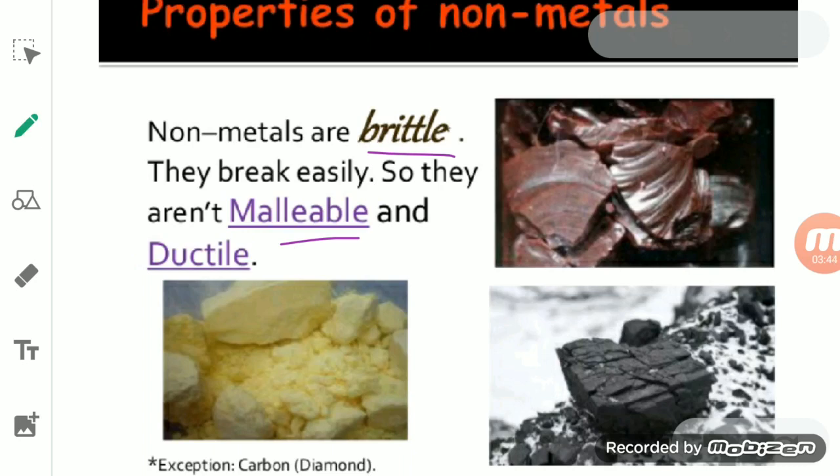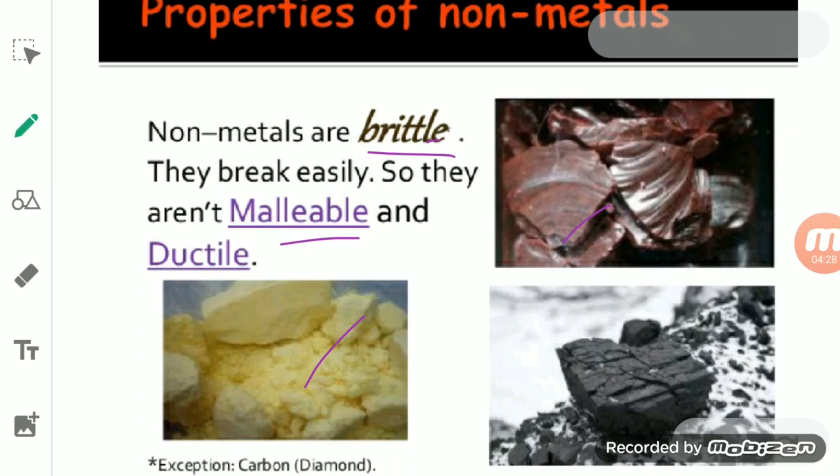For example, sulfur or phosphorus. Sulfur and phosphorus are non-metals. It means they are also non-malleable. So they cannot be beaten into thin sheets with the help of a hammer. Sulfur or phosphorus, they are brittle. When they are beaten with the hammer, they break into small pieces. So we can say that brittleness is a characteristic property of a solid non-metal.